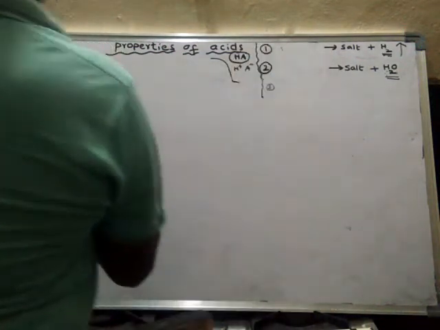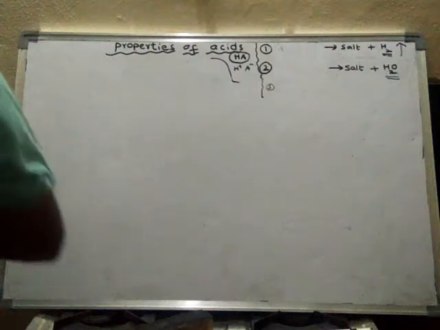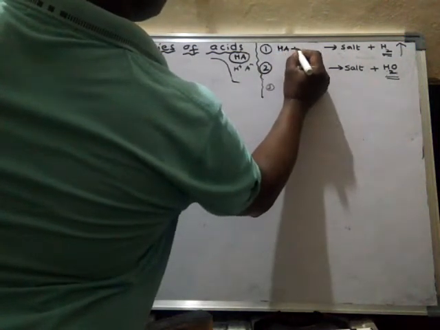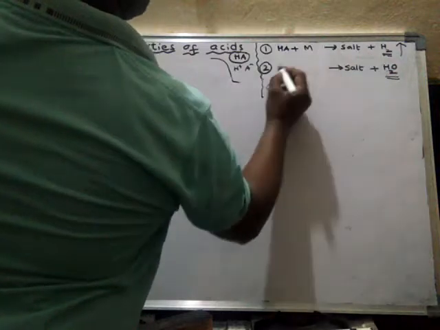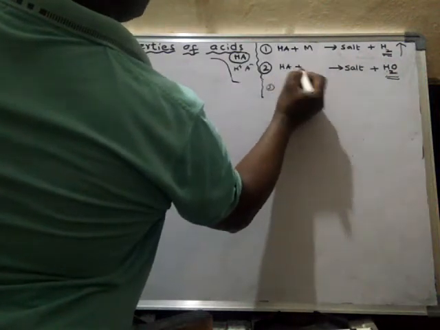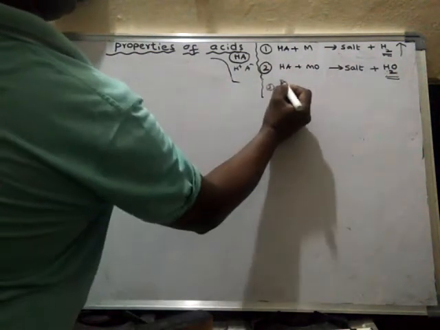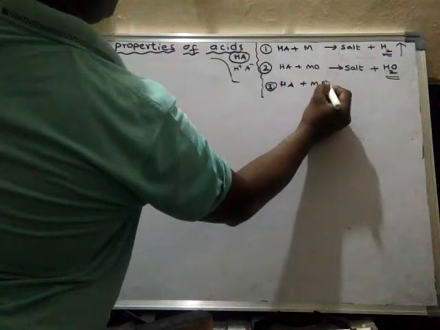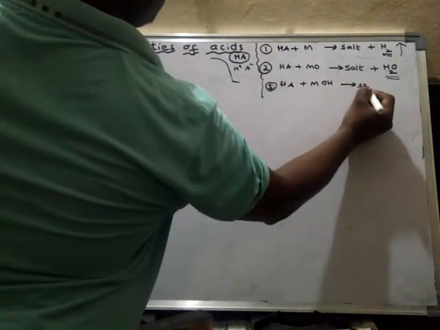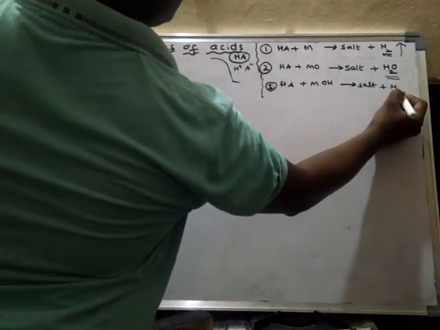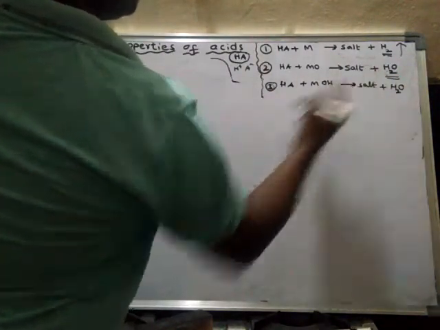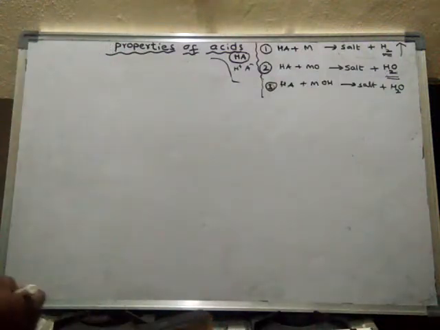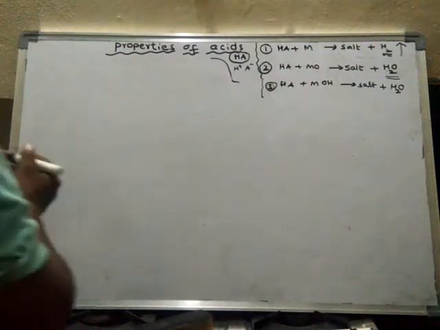First type of reaction is acid with metal. Next, acid with metal oxide. Next, acid with metal hydroxide. They form salt plus water. So in both the cases, the products are salts and water only. Remember.